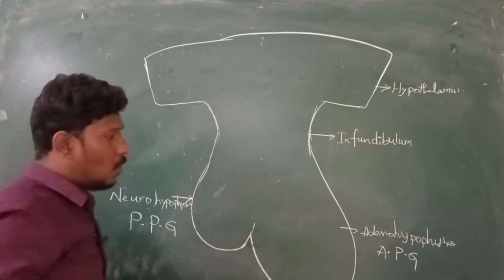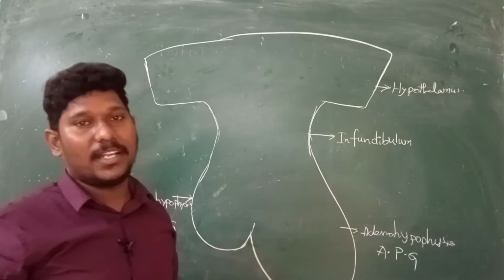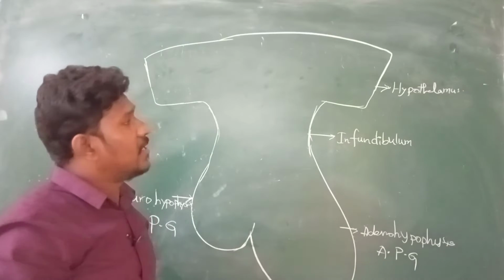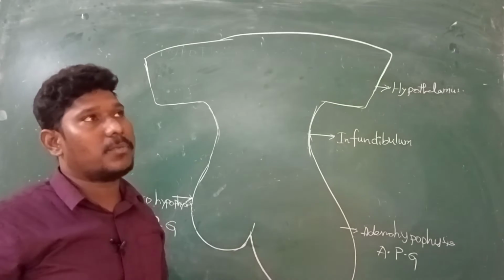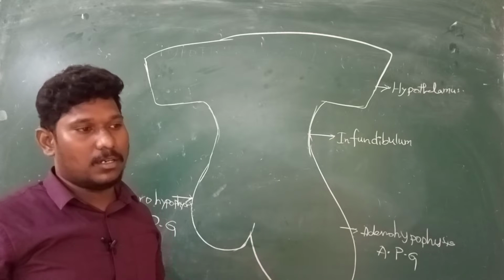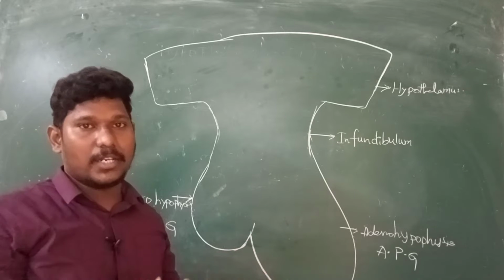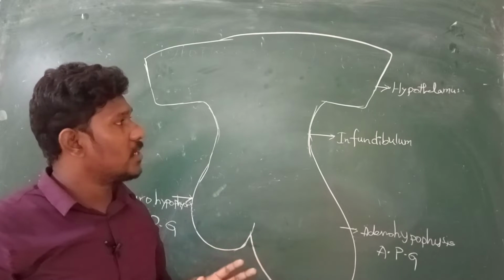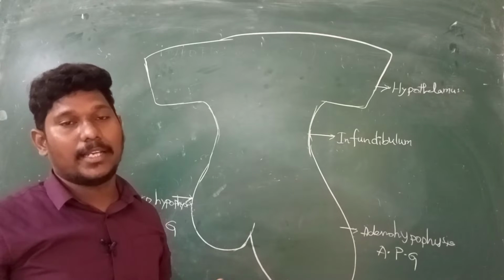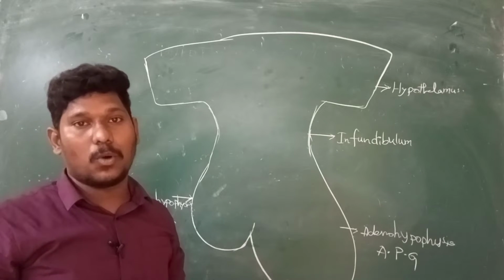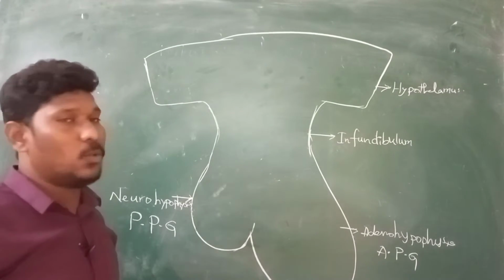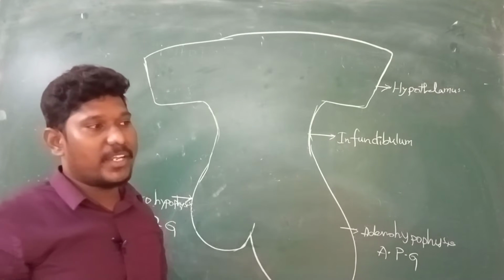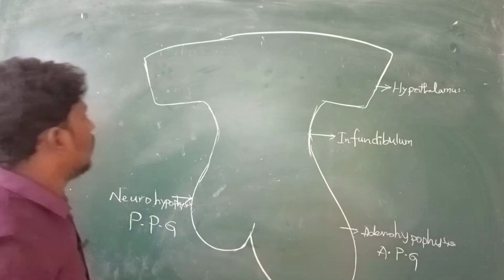In the central nervous system, we use the word nucleus, or nuclei. Generally, we have the cellular nucleus, but this is different from that. In the central nervous system, a nucleus is nothing but a group of cell bodies. Millions of neurons collectively form the brain or any part of the nervous system like the central nervous system. What exactly does nucleus mean? The collection of cell bodies at one place is called a nucleus. There are various types of nuclei present in the cerebrum as well as in the hypothalamus region, but we are going to discuss a very few important nuclei.